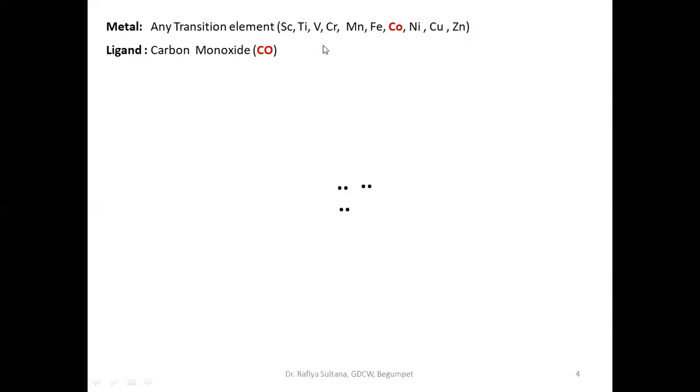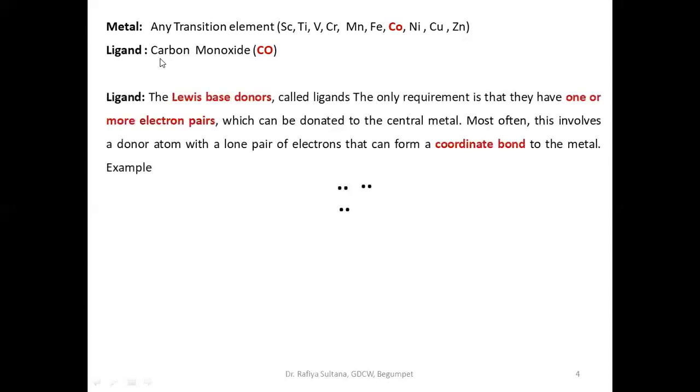Mostly for these 3d series elements, they form this type of metal carbonyls. And ligand means the carbonyl with which a metal is forming a bond. We'll see what a ligand is.